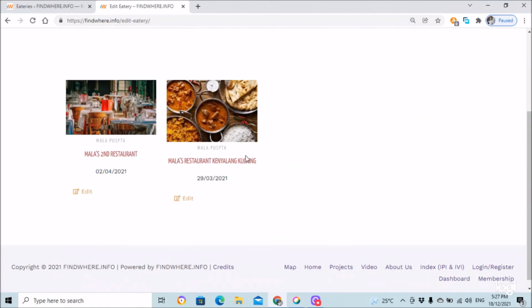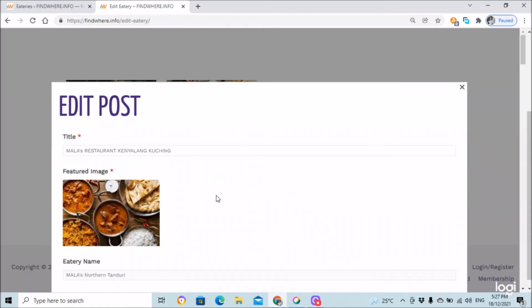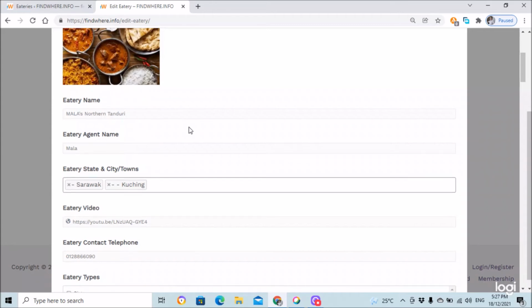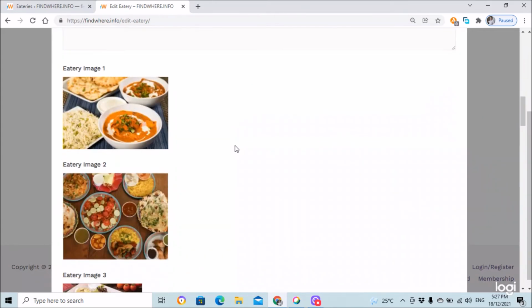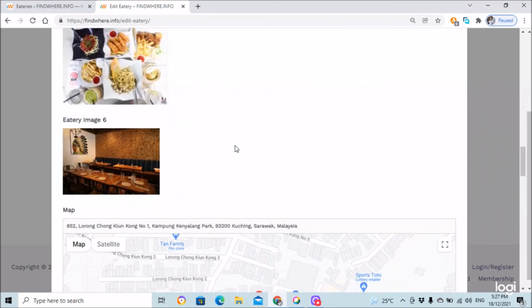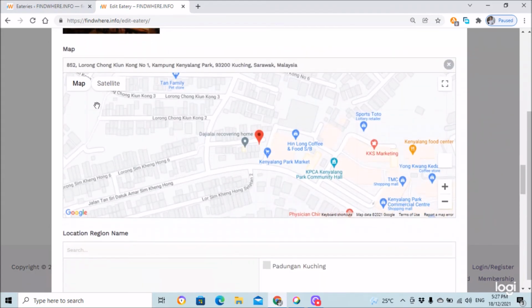Now we can see that Mala has a subscription for putting up a free advertisement, restaurant Kenyalang Kuching. In this method you are able to make changes to the advertisements. So in this case, let us change the location from this particular Dajilai recovery home to another location which is further away.